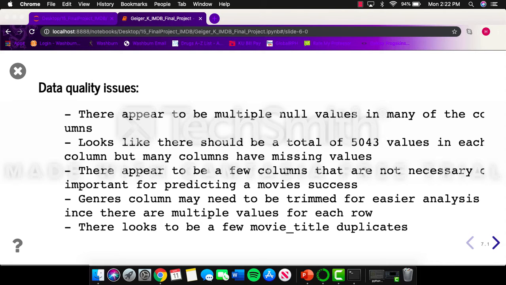And then the genres column also had multiple values in one cell. So taking just the first genre of each movie and making it the main genre of the movie would be easier for analysis later on. And then there also looked to be multiple movie duplicates throughout the data set.